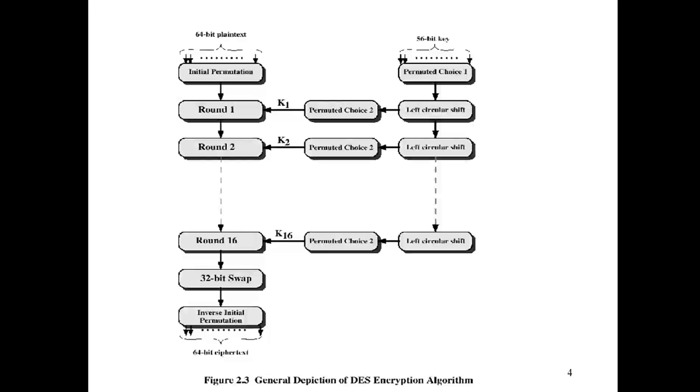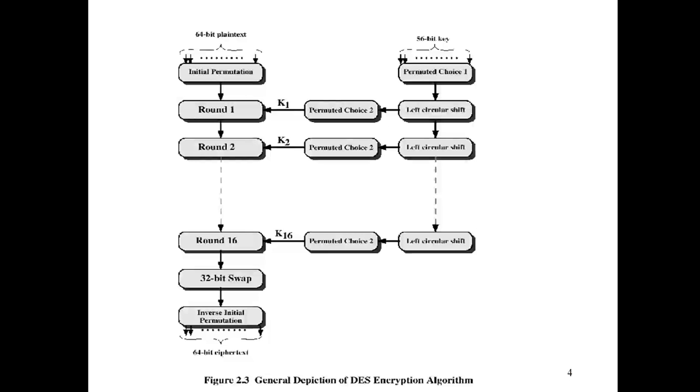So here what we require is a plain text, and for encryption we require a key, which is again a 56-bit key. Using that 56-bit key, there's a permutation choice. Now, when we are talking about the input of 64-bit plain text,